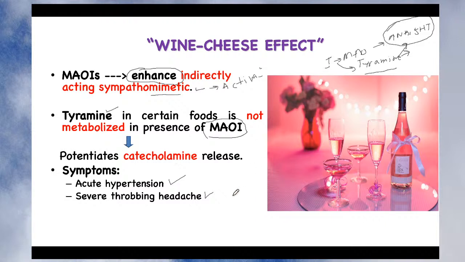So this is a very severe kind of throbbing headache, and in severe cases, if it is not controlled at this level, or if you have not treated this hypertension, then it increases the risk of intracranial hemorrhage. Because of the increase in blood pressure, that is acute hypertension, it will produce rupture of the blood vessels. Okay, so there will be rupture of the blood vessels present in your skull, right? And as a result there will be intracranial hemorrhage.